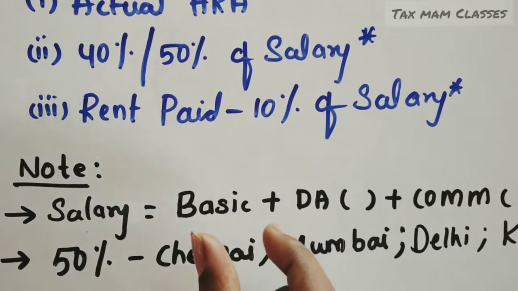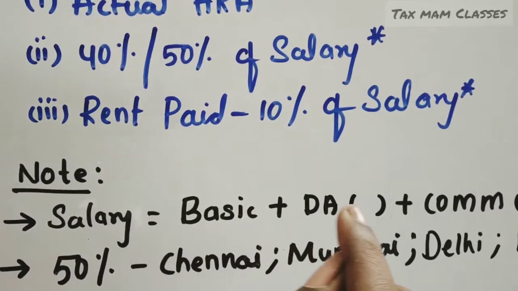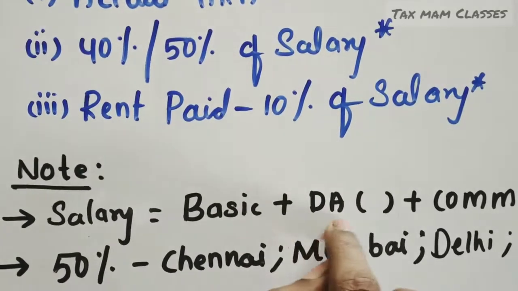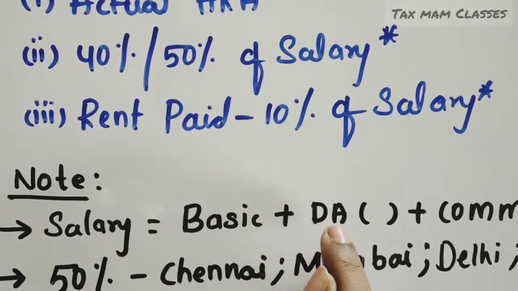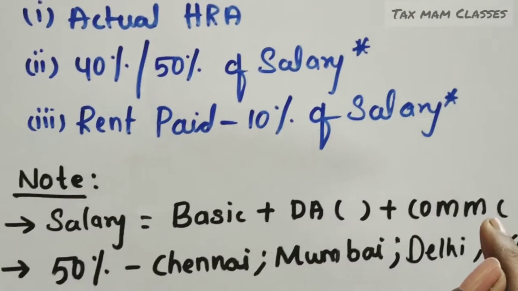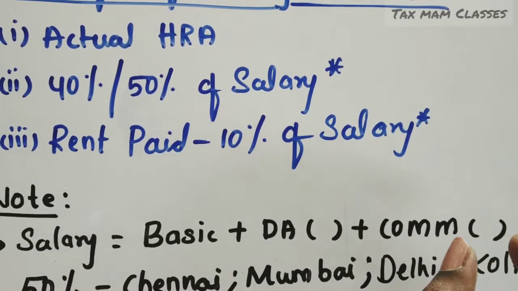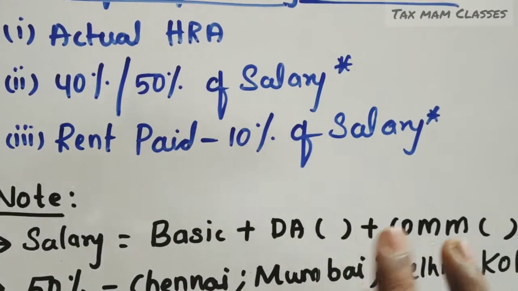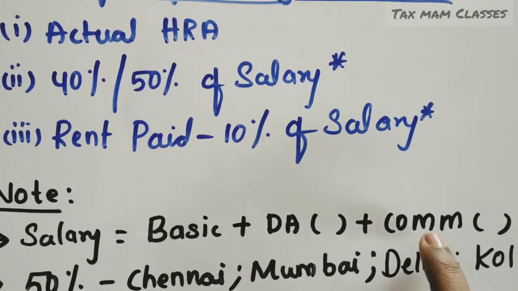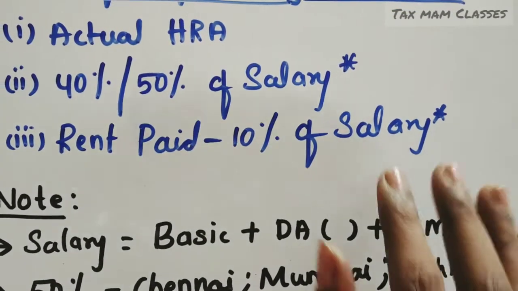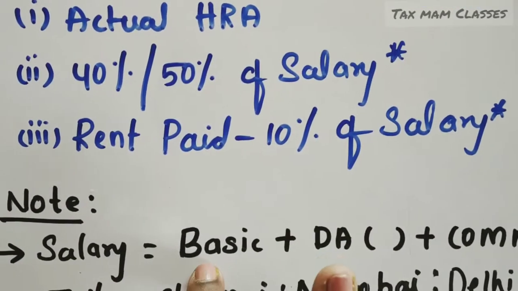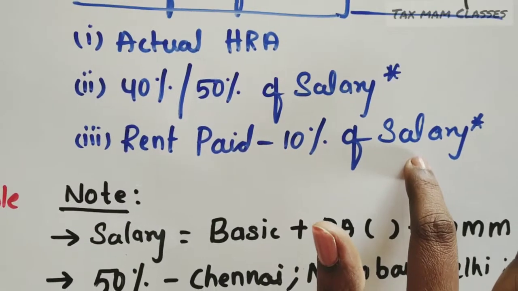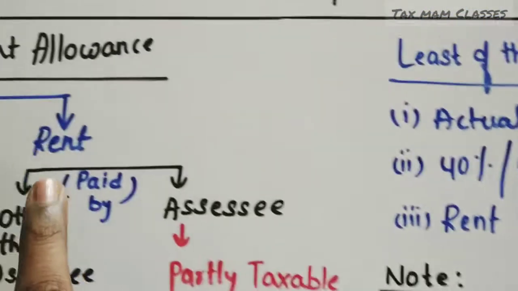Basic pay we have to take, and we have to take dearness allowance only when it is forming part of retirement benefits. And commission, if it is given on a fixed percentage basis, then only we have to take it. If it is not forming part and commission is not given on a fixed percentage, then you need not take the dearness allowance and commission. You have to take only the basic pay. That is the definition of salary according to HRA.